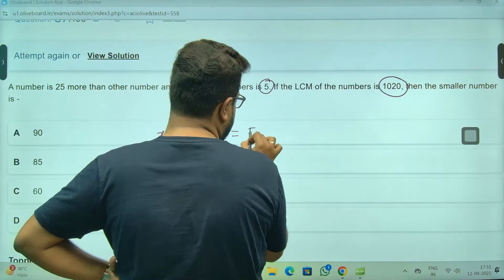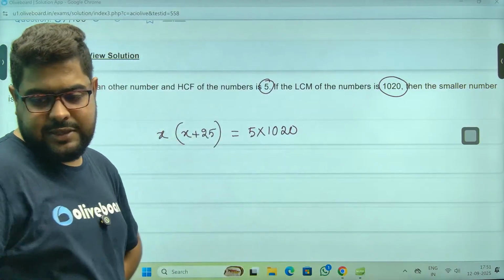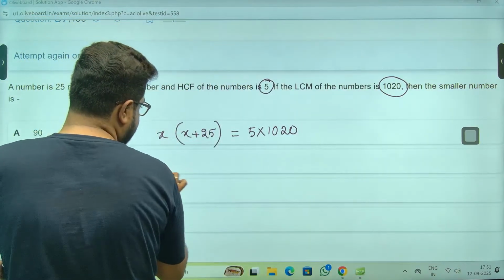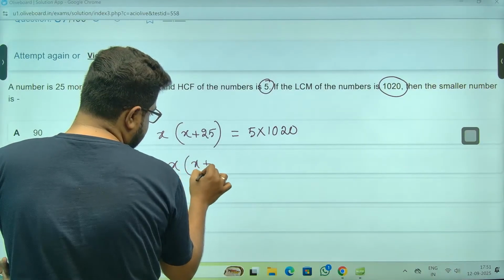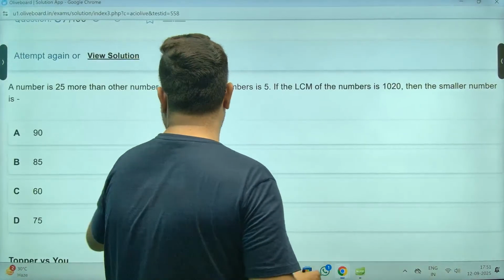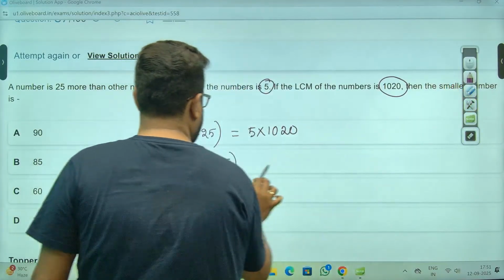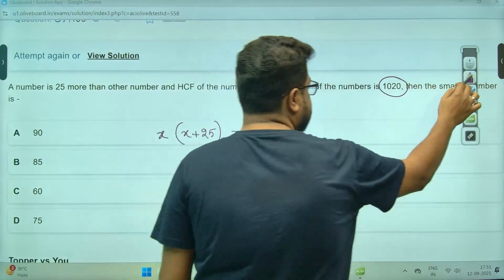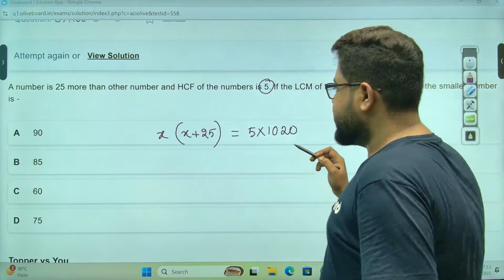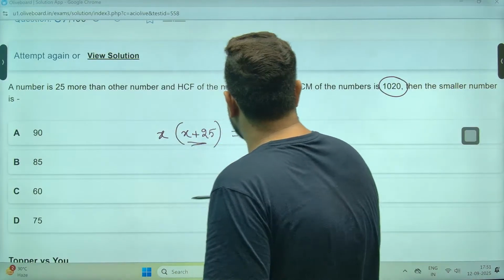It is equal to 5 into 1020. LCM into HCF is equal to the product of the numbers. Now again, please do not do it, sir. Let's remove this too. What happened? Sir, just check with the options. Check with the options, sir. Sir, 90 and this will become, sir.